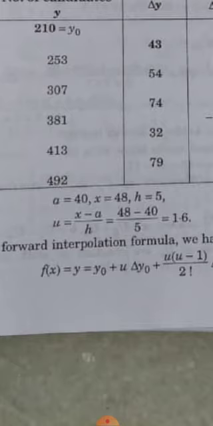f(48) will be, putting all values from the table, and after solving, we get 280 nearly. So the number of candidates who secured marks more than 48 but not more than 50, the answer is 280.